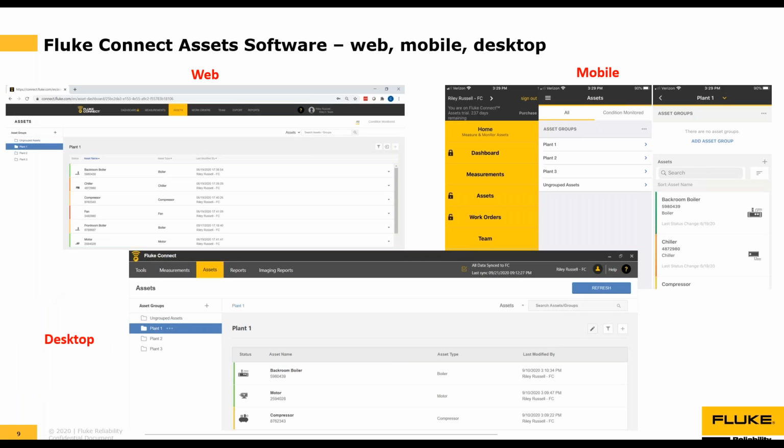So Fluke Connect Assets Software is accessible via the web app. As you can see here in the upper left-hand corner, this is a screenshot of the web app, the mobile app, as you can see here on the upper right, and the desktop app, as you can see here down at the bottom. You'll notice that the web app view and the desktop view look very, very similar.